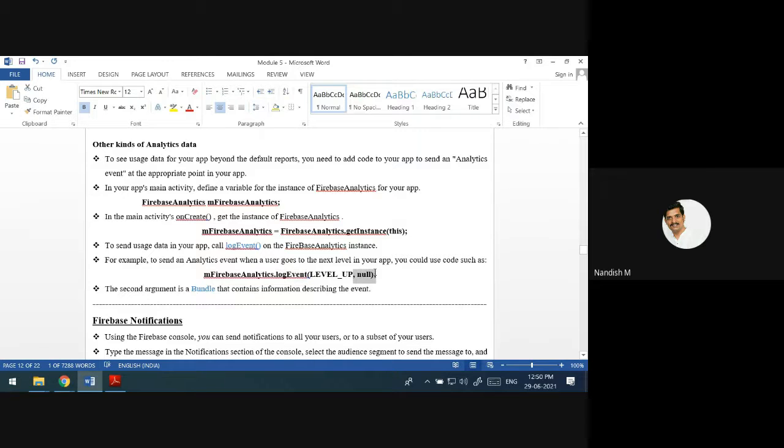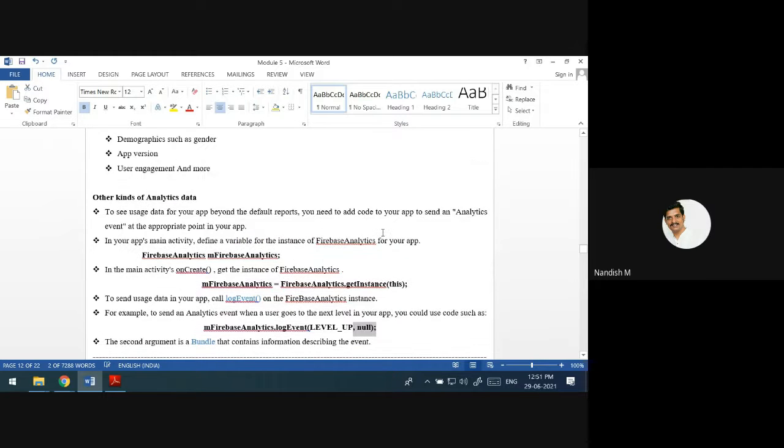Here there is a second argument called null. What this is, if you want to give some more information about the event, you can create a bundle object. In that bundle object you have to put some data, and then you have to send it as a second argument. Okay,